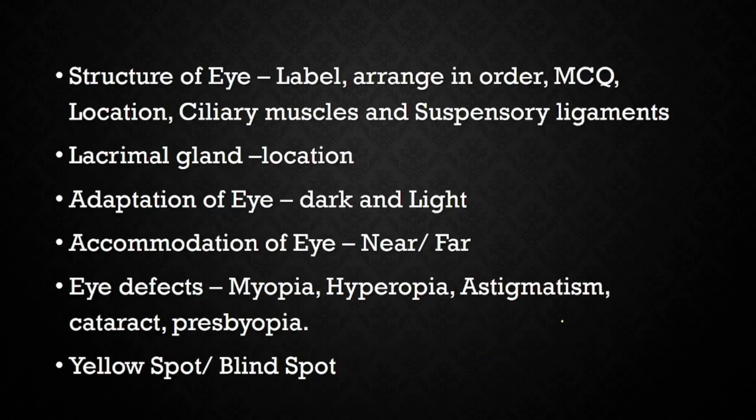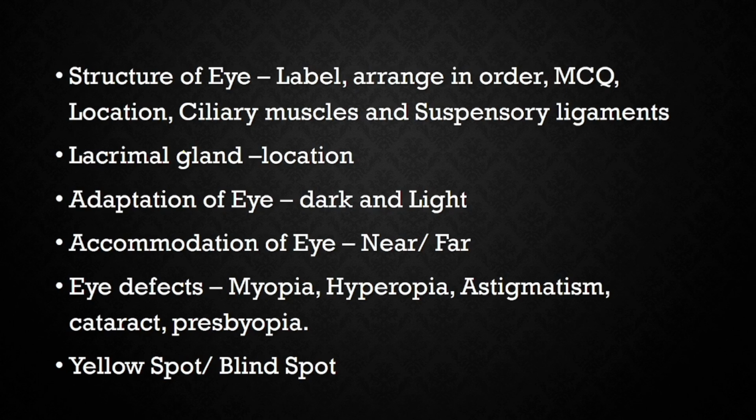Next, about the eye. Structure of the eye, label the different parts, arrange in order. MCQ can be asked. Location of different components of the eye, like aqueous humor, vitreous humor, lens, suspensory ligaments, ciliary muscles. These suspensory ligaments and the ciliary muscles help in the accommodation of the lens.